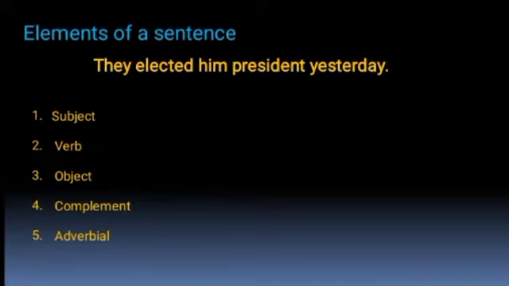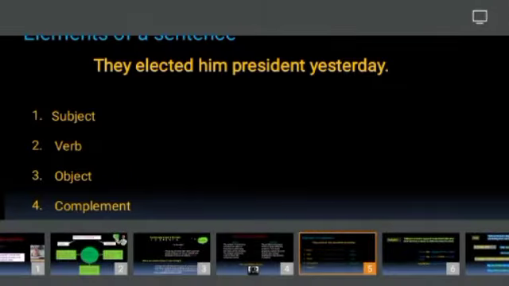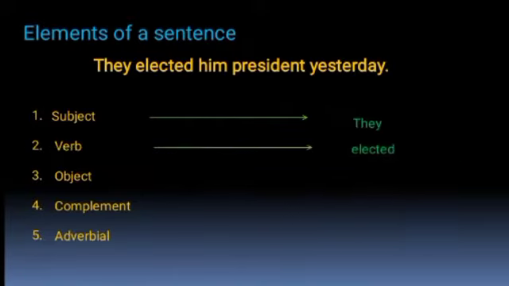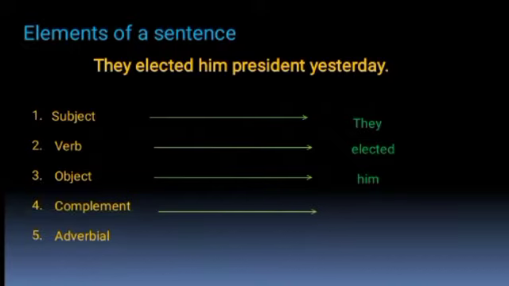In English, every sentence has a subject. The subject is the grammatical topic of the sentence and the predicate, consisting of the remaining elements of the sentence, is the comment on the subject. Look at the sentence, they elected him president yesterday. In this sentence, they is the subject, elected is the main verb, him is the object, president is the complement, and yesterday is the adverbial. In this way, these five elements comprise a sentence.